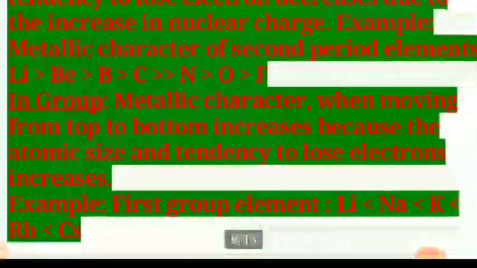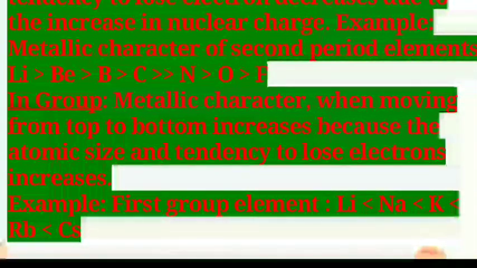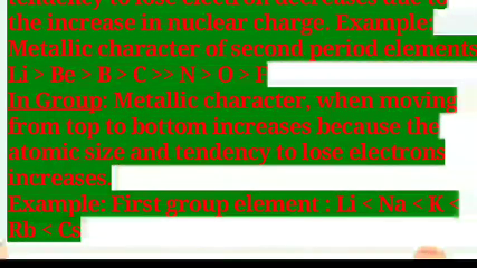Now, about metallic character in a group. The trend is that metallic character increases when moving from top to bottom because the tendency to lose electrons increases.